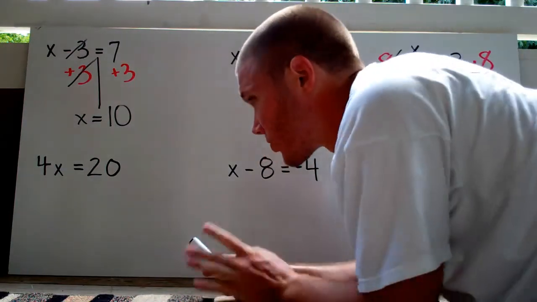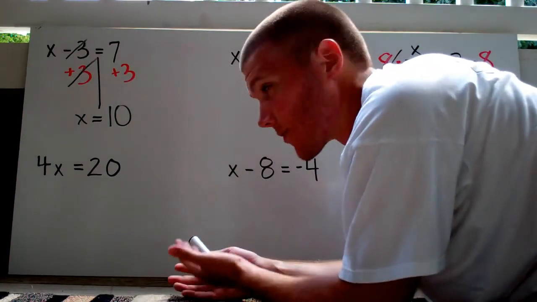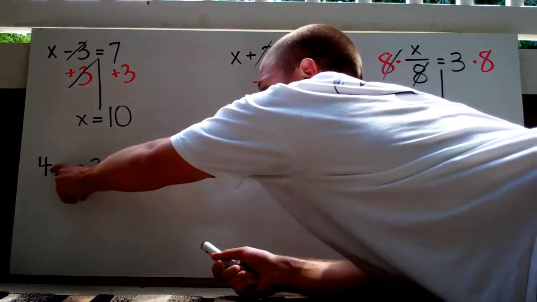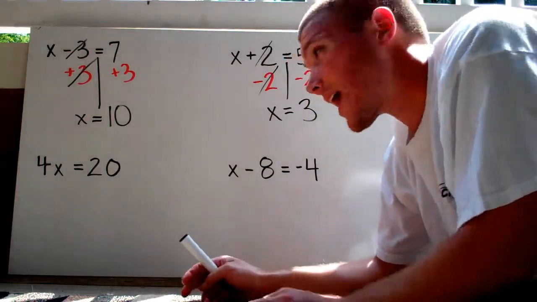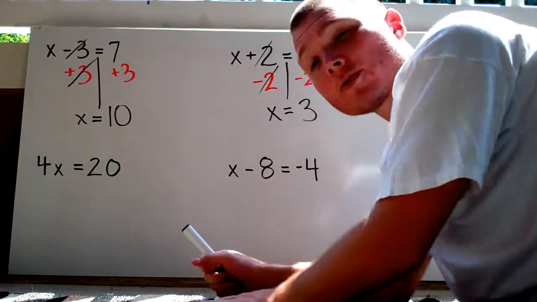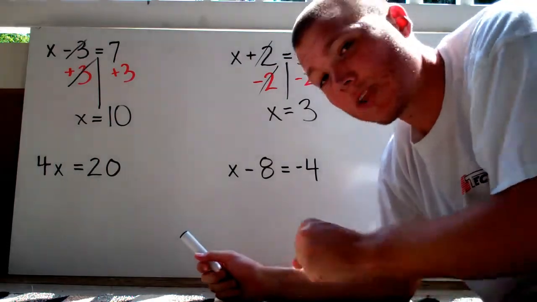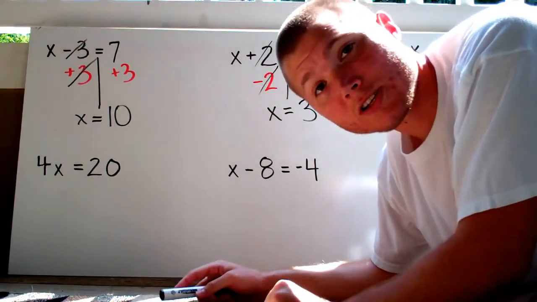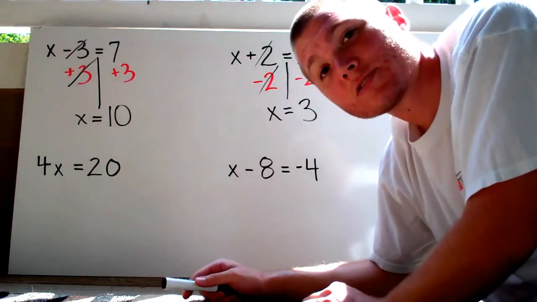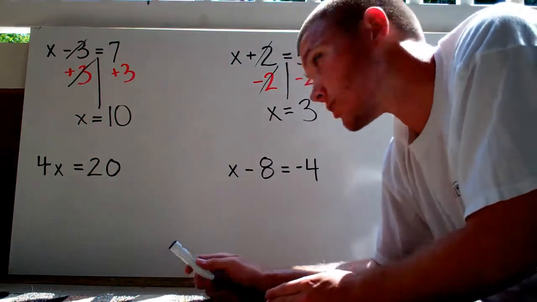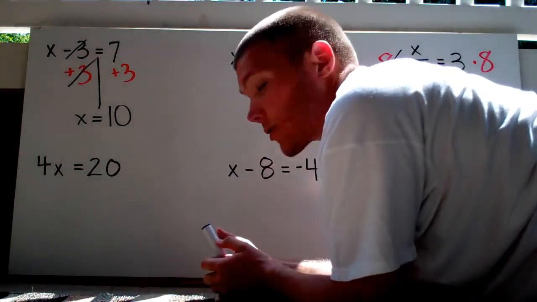Now, what this means, class, is that we have 4 x's. Also, there is no operation in between that 4 and that x, so that means we must have a multiplication sign in between those. Remember, that's the only operation that you're not always going to see. In between a number and a parentheses, you might not see an operation. And if you don't see it, that means you have to use multiplication. Same thing with this. This means 4 times x equals 20.